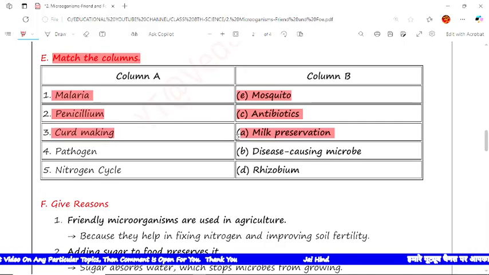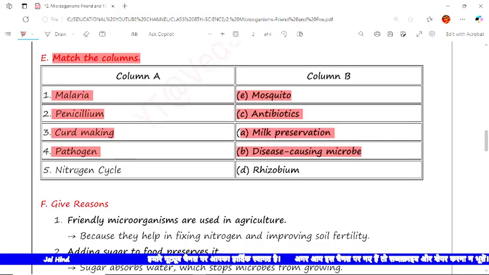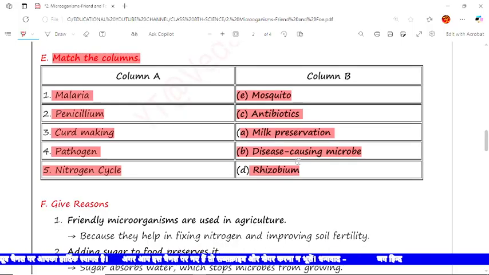So A is the correct option. Then there is pathogen, that is disease-causing microbes. So B is the correct match. Now the next is nitrogen cycle. Nitrogen cycle, Rhizobium. So D is the correct option.